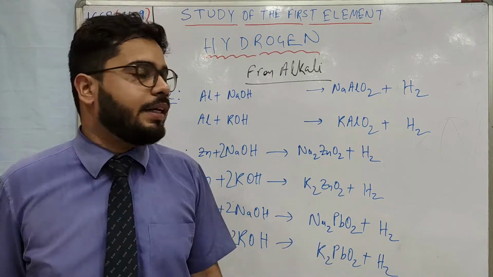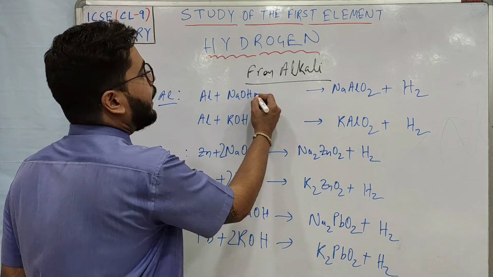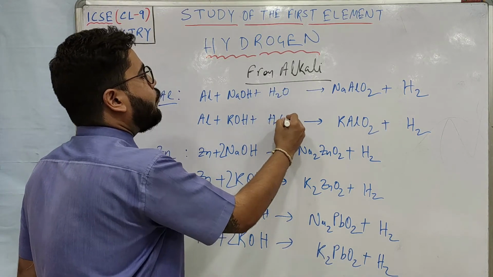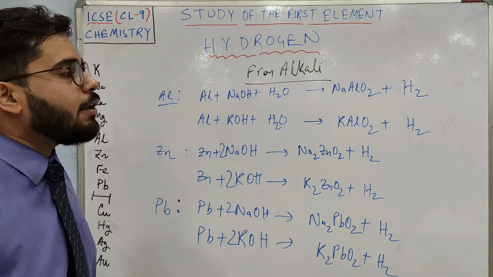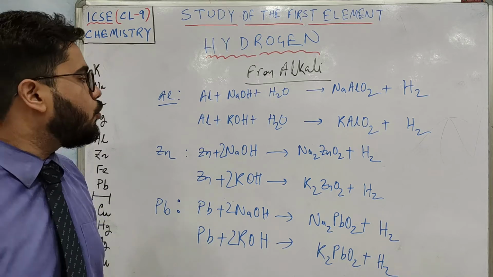Now let's try to balance it. If you try to balance it, it will seem very difficult unless you add water on the reactant side. If you add water on the reactant side, you will see the balancing becomes a little easy. Let me show you how.